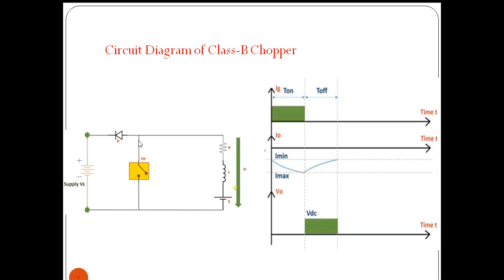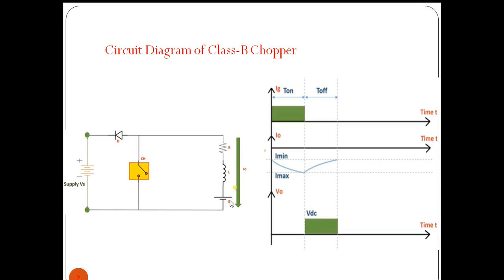So we will observe this waveform. Whenever we are giving a trigger pulse to the chopper, the chopper will be conducting for this much duration. The current flowing through the chopper flows in this direction, and the inductor charges. So the current increases in the reverse direction like this. Whenever the chopper is off, the inductor will release the energy and the current flows in this closed path. So the current through the inductor will slowly decrease whenever the chopper is off, and we are getting a voltage across the load.